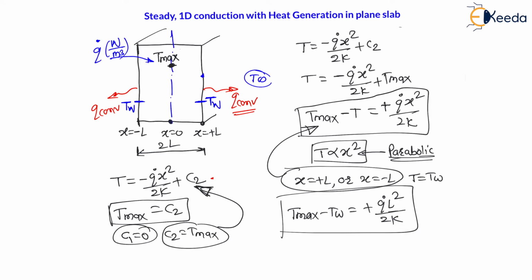Now, maximum temperature is on the center line. Therefore, many times in the examination, they will ask you what is the difference of center line temperature and wall temperature. It is Q dot L squared divided by 2K. Or what is maximum temperature minus wall temperature? It is Q dot L squared divided by 2K.